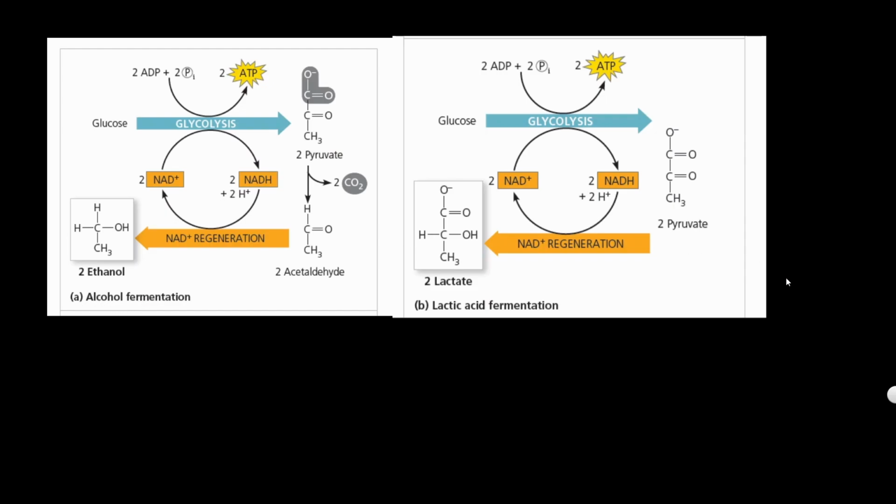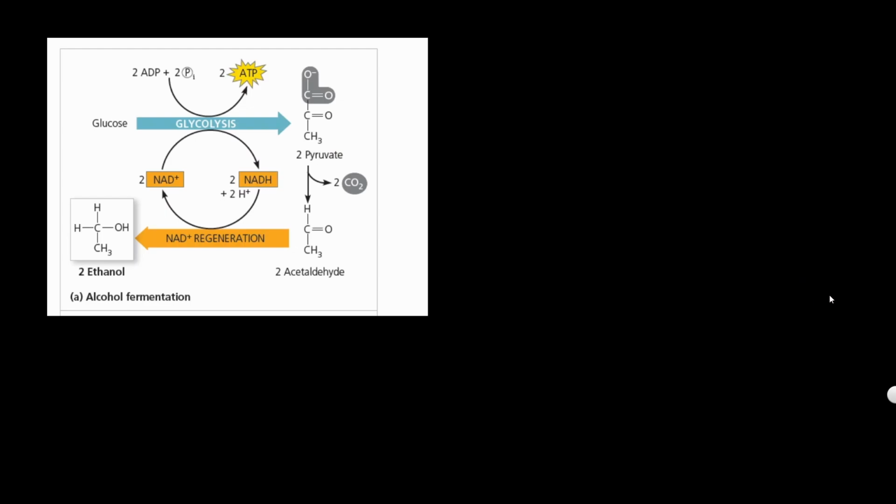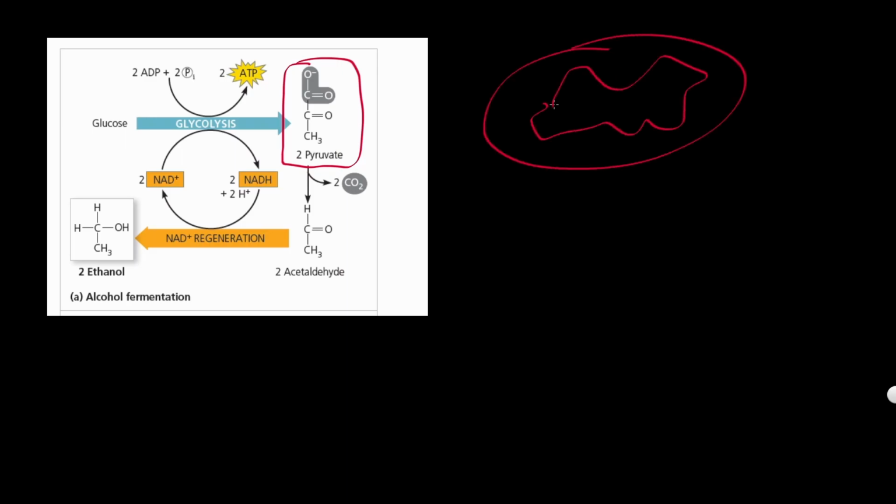So let's talk about alcohol fermentation first. Remember, at the end of glycolysis we got two pyruvates, and when there is no oxygen available, then mitochondrial cellular respiration will shut down. So pyruvate cannot go in there anymore, because all the electrons are backed up. There's no way for NADH to drop their electron, or FADH2. So cells have evolved another way to break down this pyruvate.